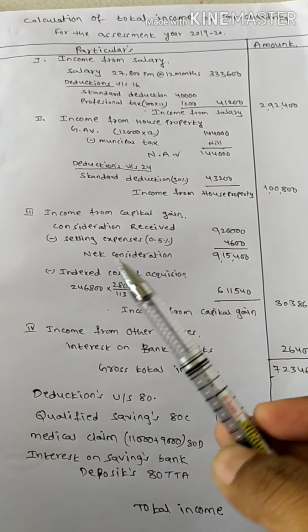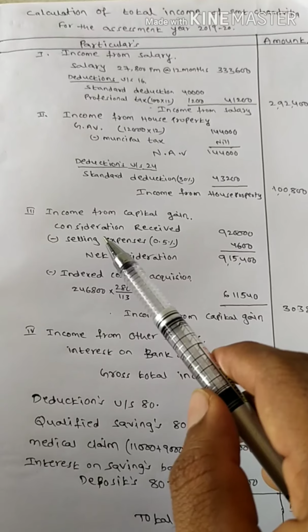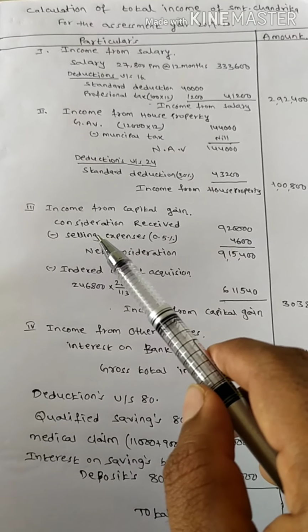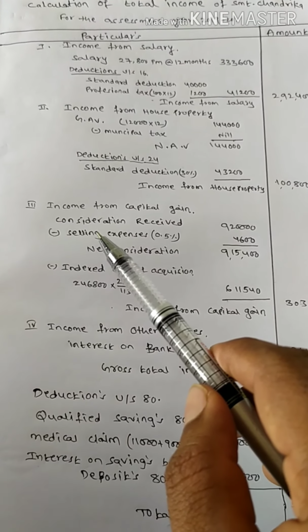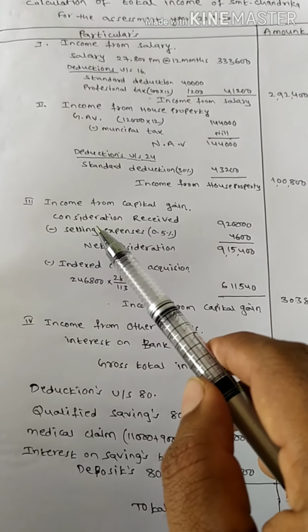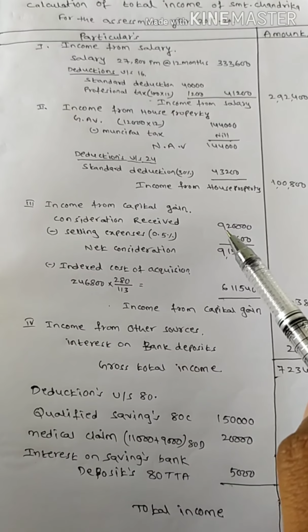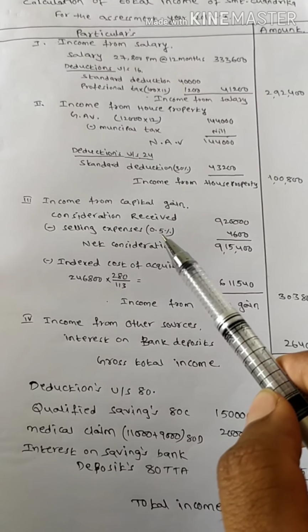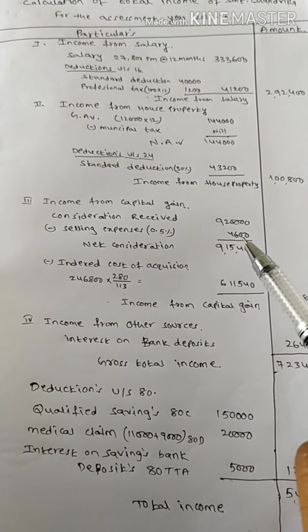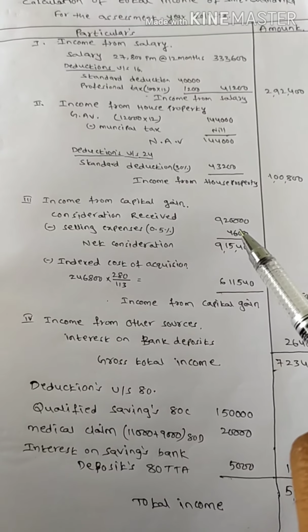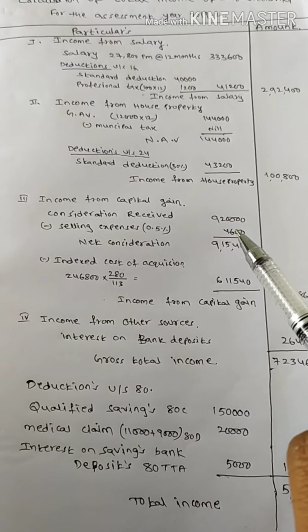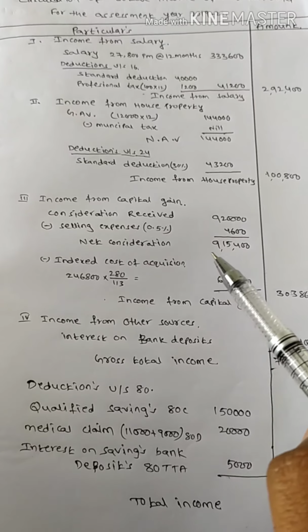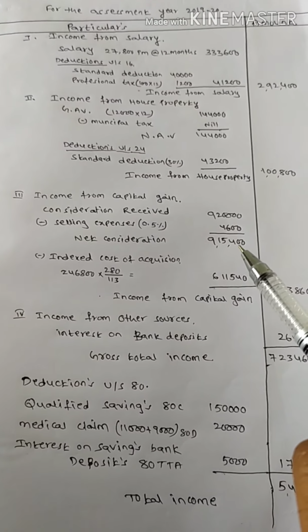And the other head is income from capital gain. In this problem they mentioned that she sold a gold ornament. The consideration value is 9,20,000. From this you have to deduct selling expenses 0.5%, that is 4,600. After deducting selling expenses you will get the net consideration. This is the net consideration value.